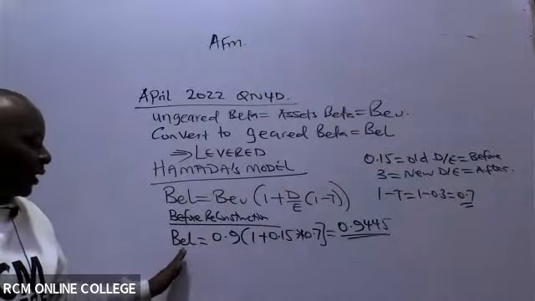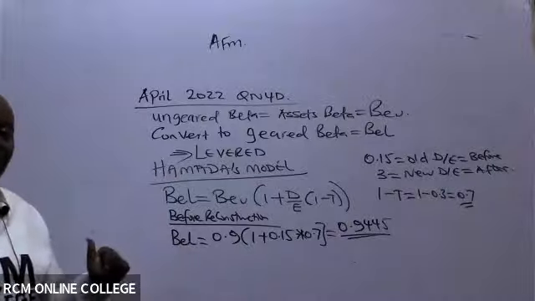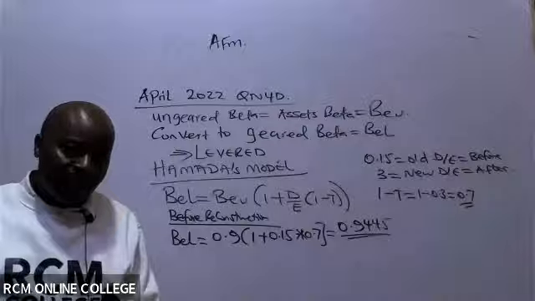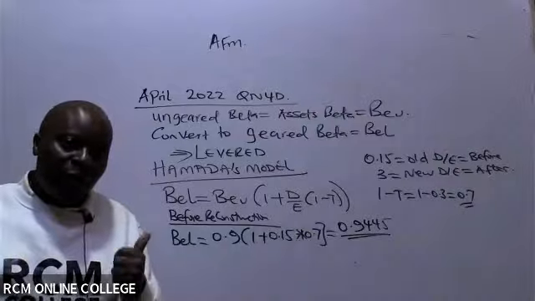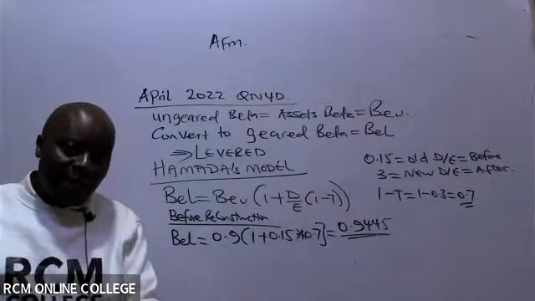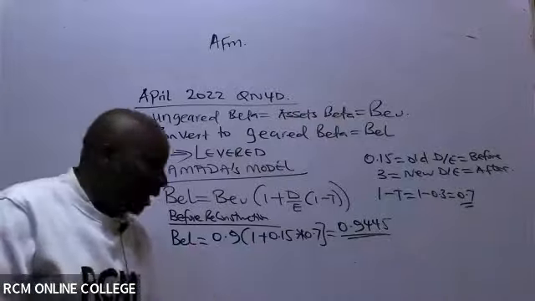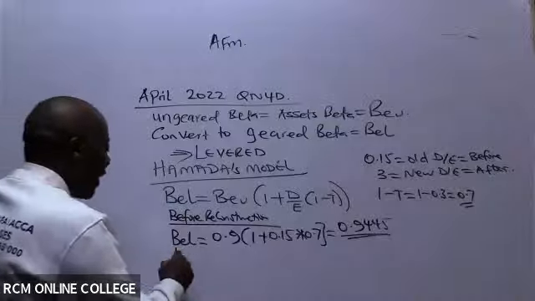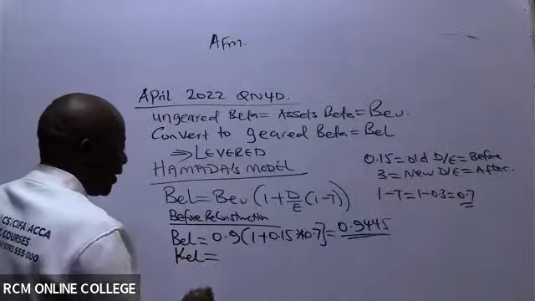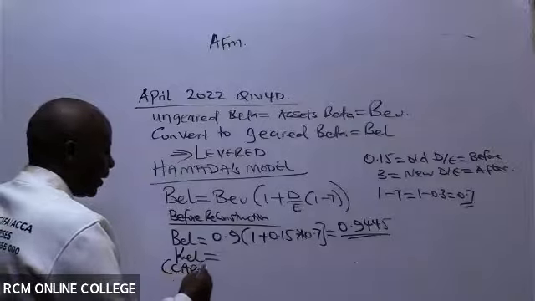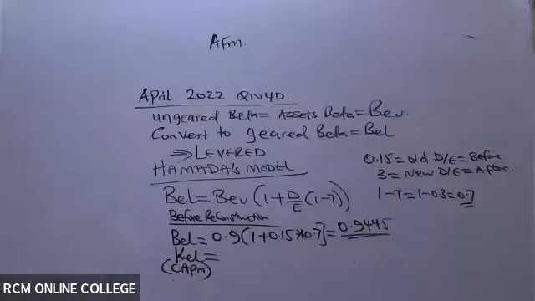So then, having gotten BEL, what do you think will be the next thing to be ascertained? Having gotten BEL, we know the natural cousin of BEL is KeL. So go ahead and give us the cost of equity, KeL. We are using CAPM.